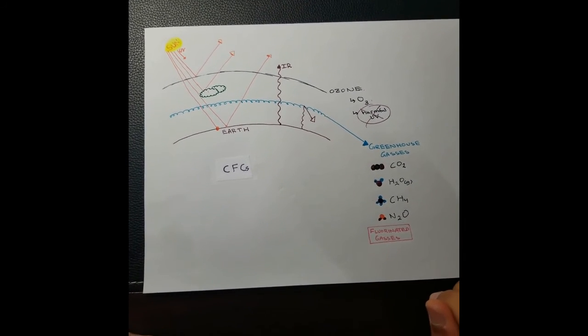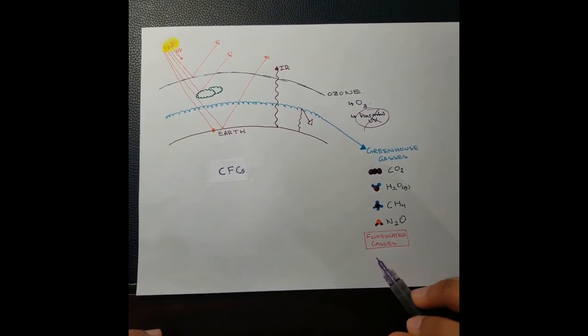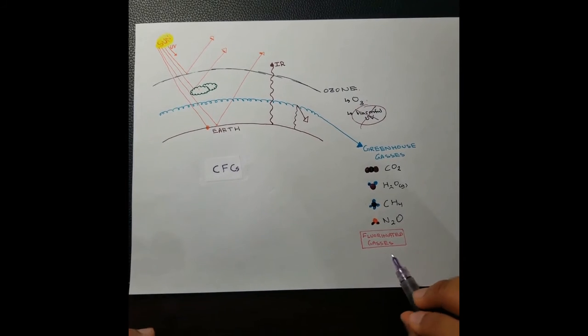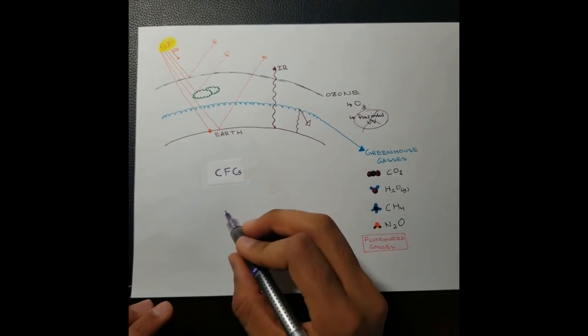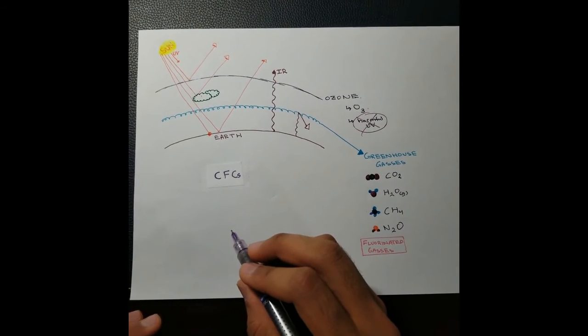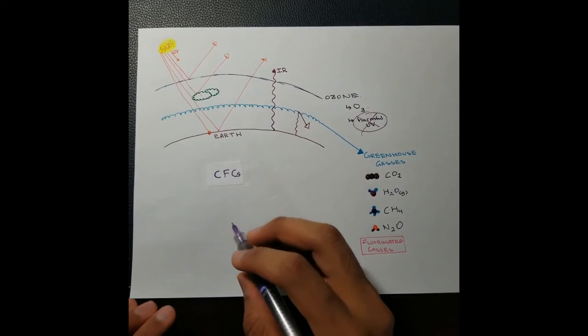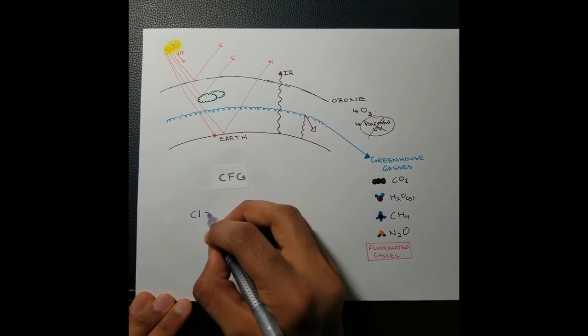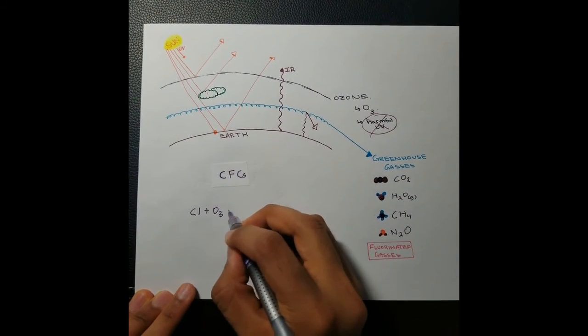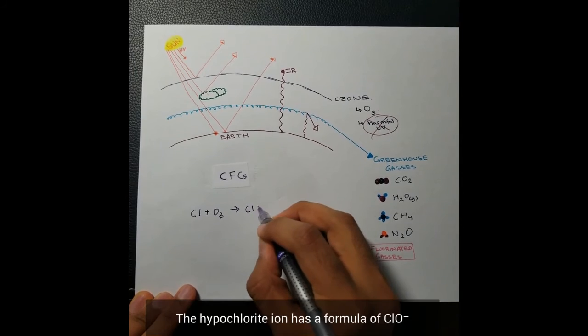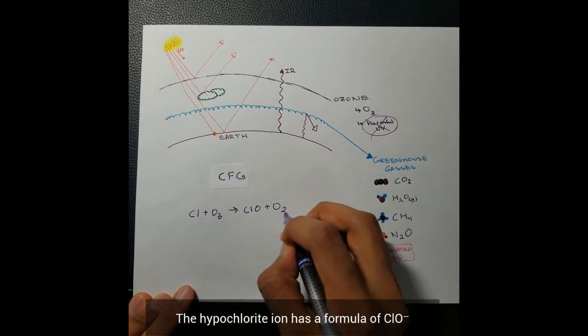Chlorofluorocarbons, or CFCs, are fluorinated gases that catalyze the degradation of the ozone layer. First, ultraviolet radiation breaks the bonds in the CFC molecule, which isolates a chlorine atom. Then, the chlorine atom reacts with an ozone molecule to create hypochlorite and oxygen gas.